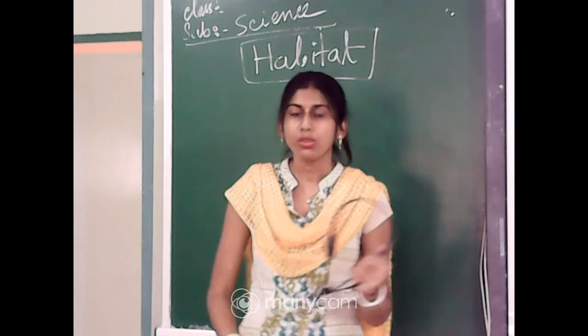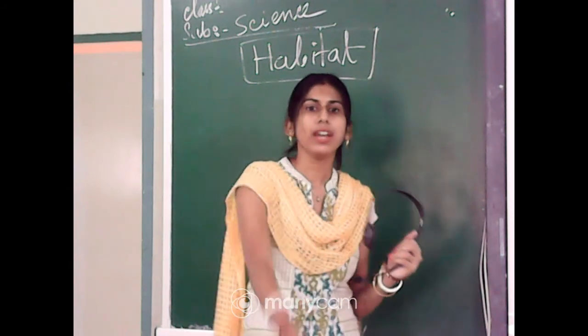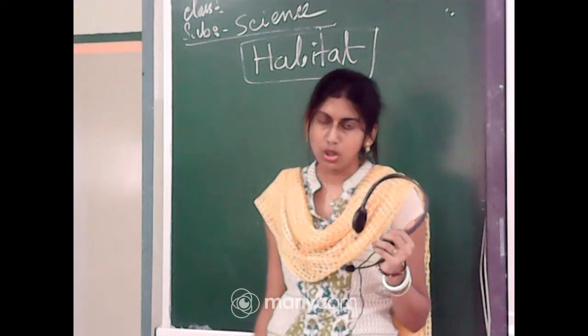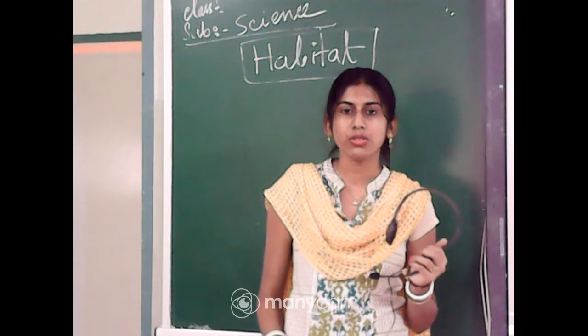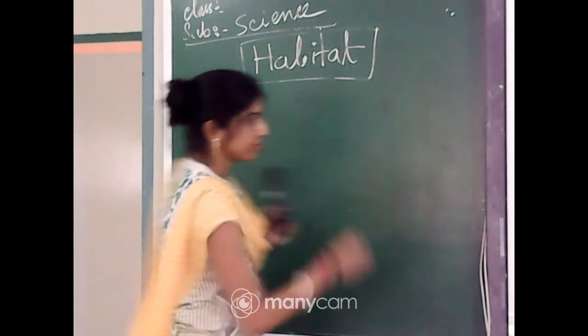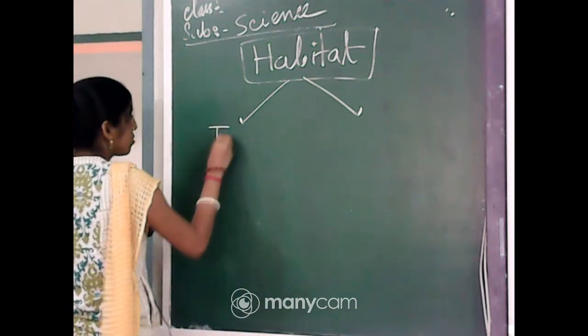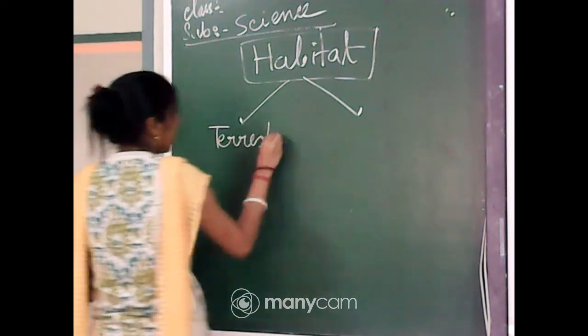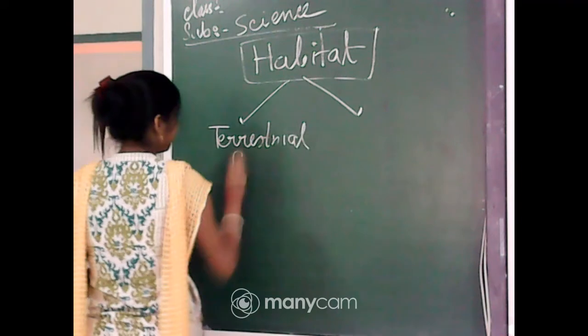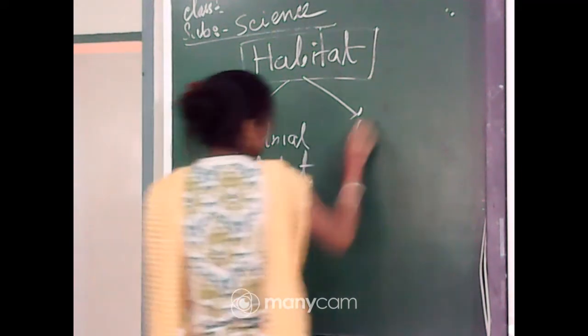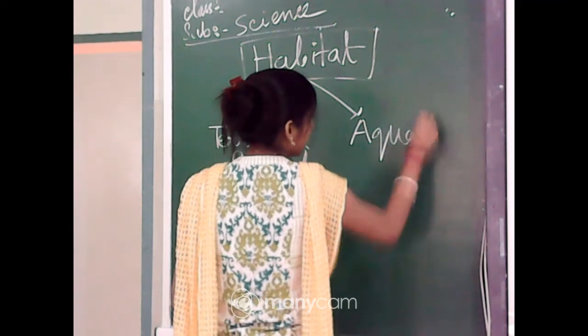So we know what habitat is. Today you have to know the different types of habitat. Habitats are usually of two types. The first one is terrestrial habitat and the second one is aquatic habitat.